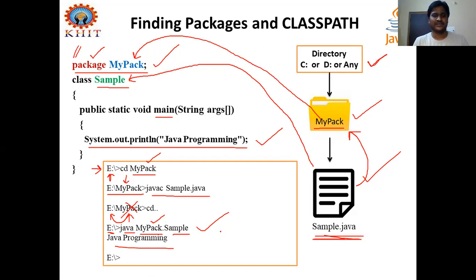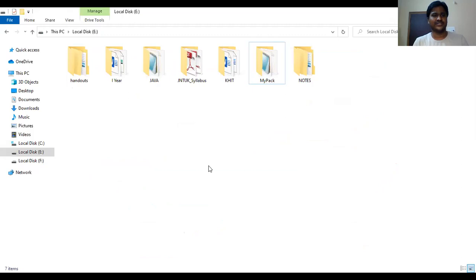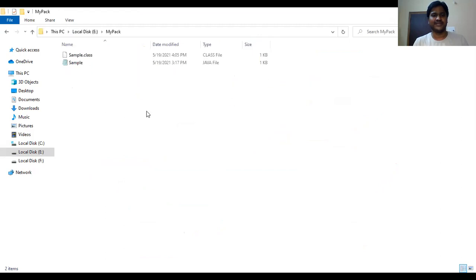Okay. So I will show you everything I said right now, in about 5 minutes. We are coming to this, my E directory. There I created one folder called mypack. Got it? mypack. And inside this mypack, there is a sample Java file. Sample is my file, and it is a Java file.